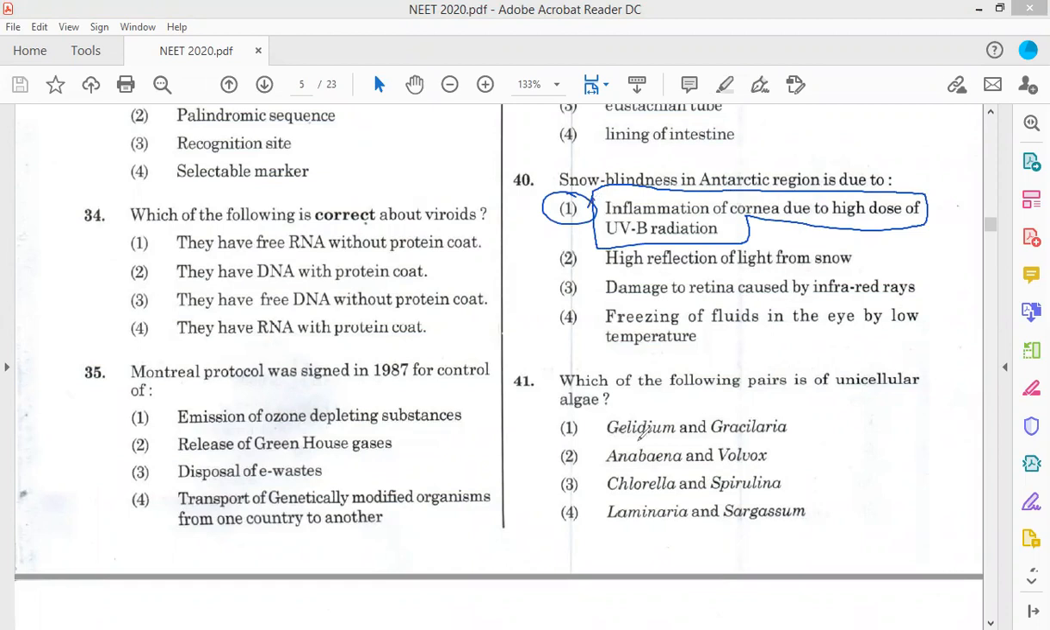Now question number 41. Which of the following is a unicellular alga? Chlorella and spirulina are unicellular algae, right? Now coming to the next question.